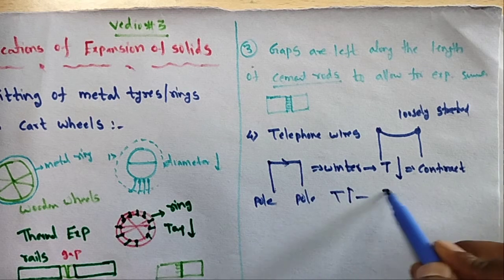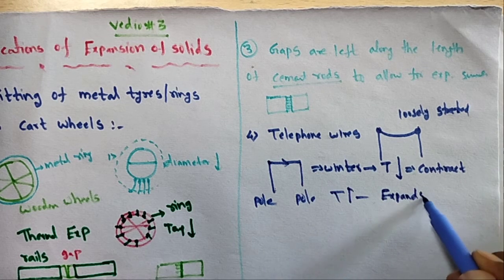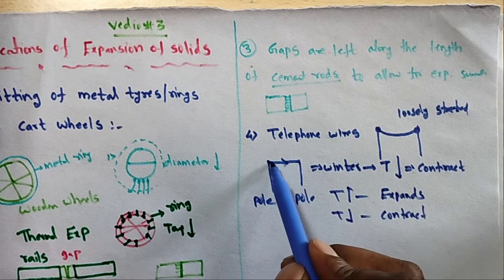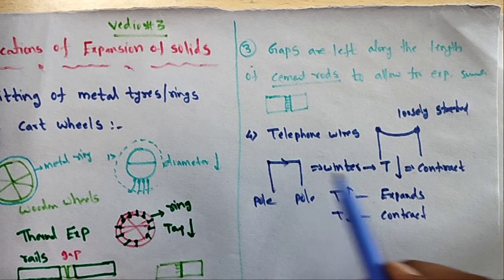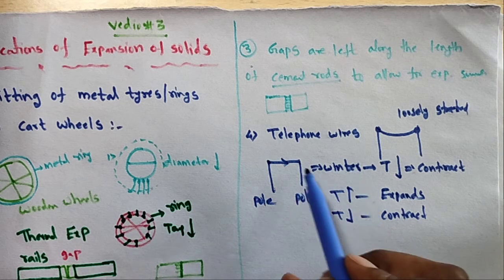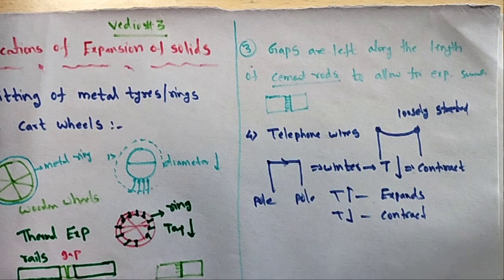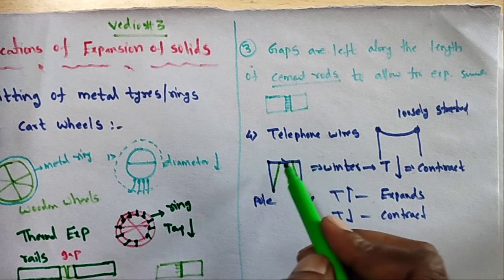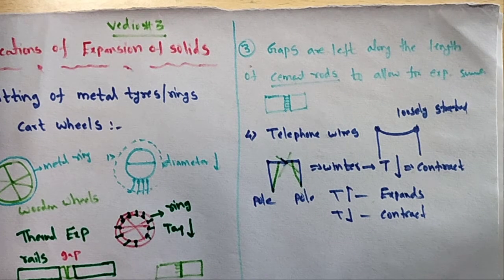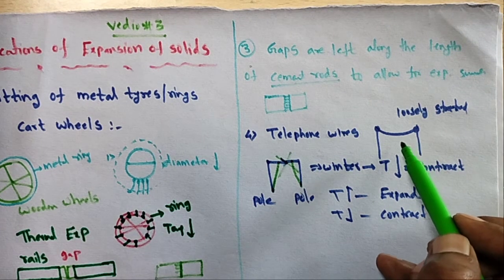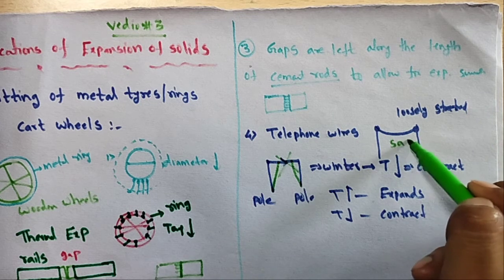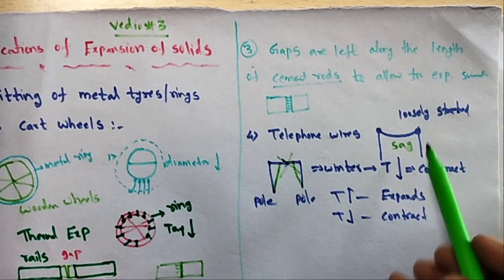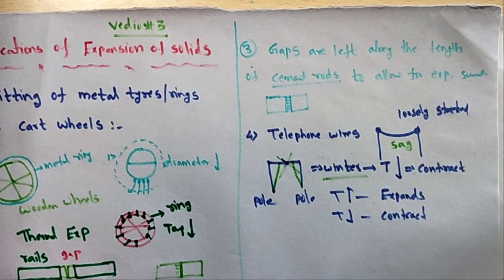Temperature increases, metals expand; temperature decreases, metals contract. If the wires are very tight between the poles, then in winter they contract, and the poles would bend, which is not possible. Therefore some sag, meaning the wire is tied loosely, is always left between the poles. This is due to thermal expansion.